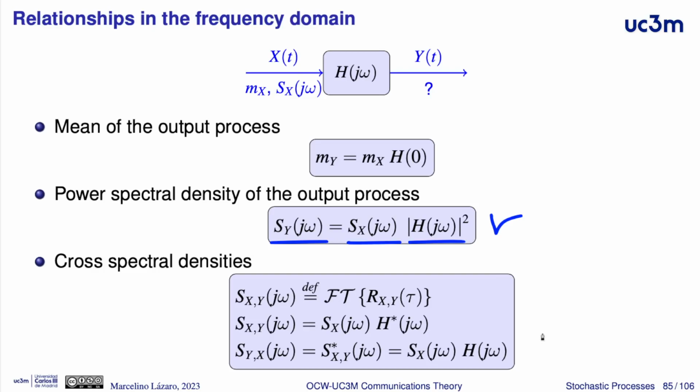For the crossed statistics between input and output, it's possible to introduce the definition of the cross spectral density between the input and the output as the Fourier transform of the cross correlation function between the input and the output. The same thing can be done for the cross spectral density between the output and the input.